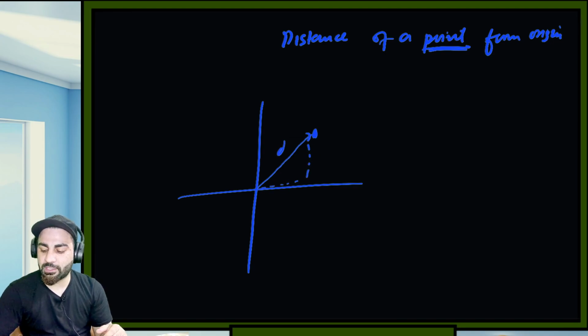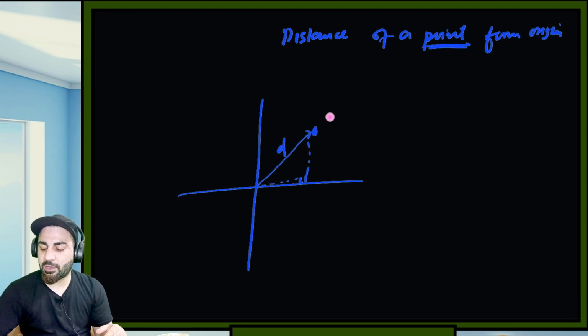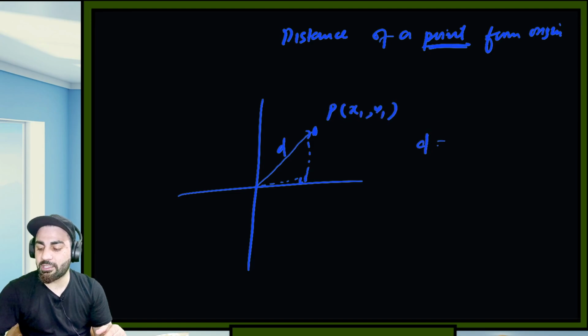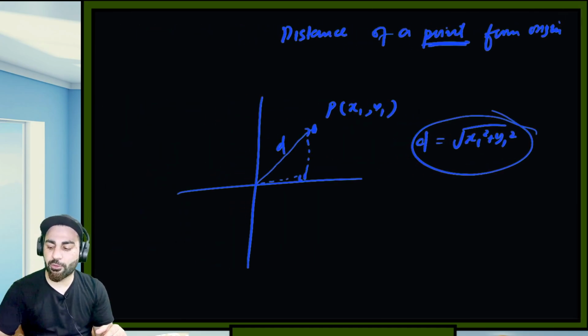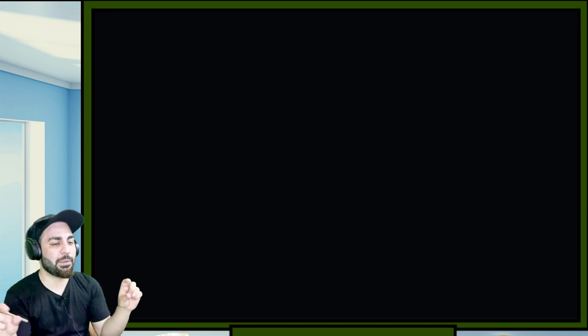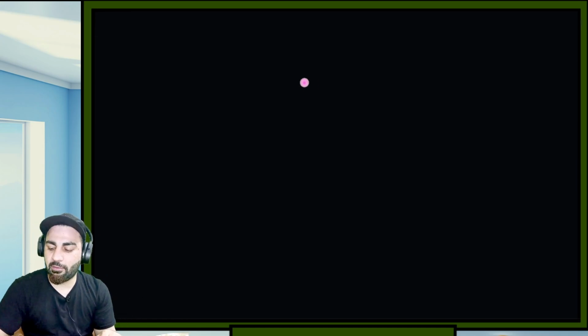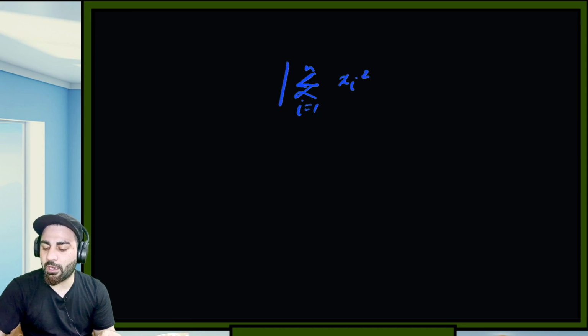So let's suppose this is my coordinate system, this is my point P, and it is x1 comma y1. I showed you that this d is equal to the square root of x1 square plus y1 square. This is the distance d, and we have extended it to nD also. If this point is not just 2 dimensional but n dimensional, then we take the summation of i equal to 1 to n of xi square, under root of this. And this is the distance d.